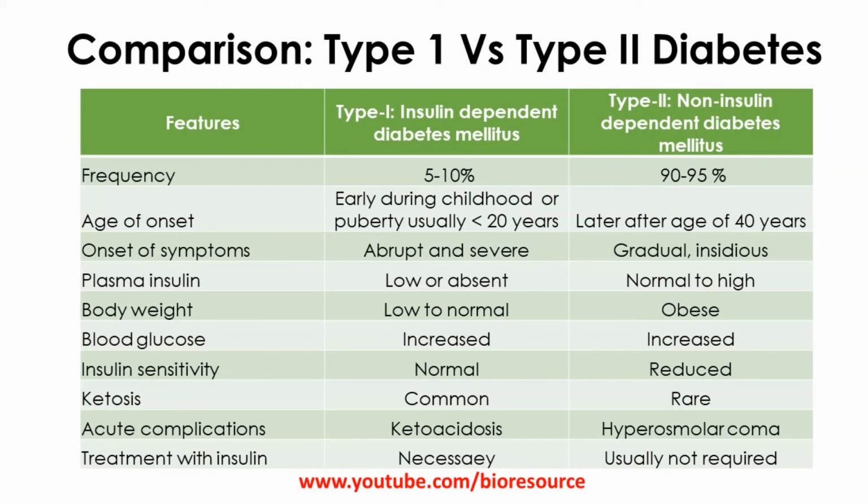Treatment with insulin is necessary for type 1, as there is no insulin secretion in type 1, whereas type 2 can be managed with medication or controlling the diet. So insulin treatment may not be required in the initial stage, but at a later stage it may be required.